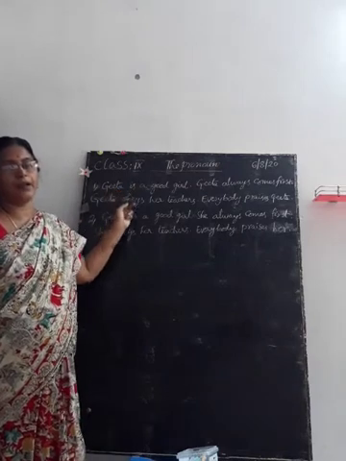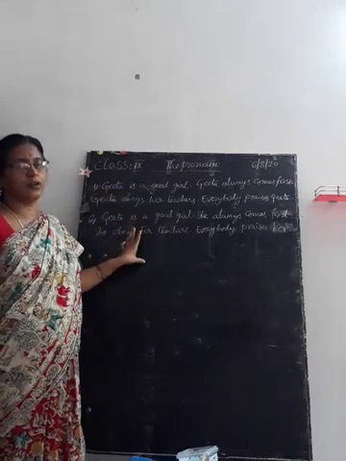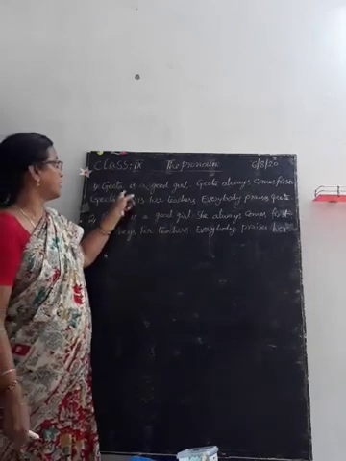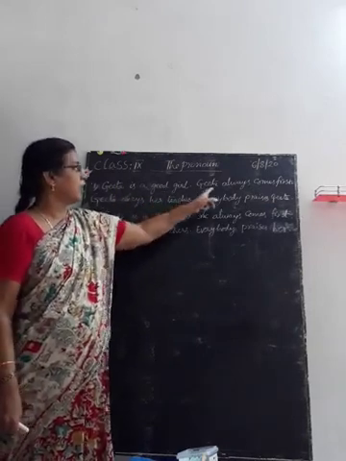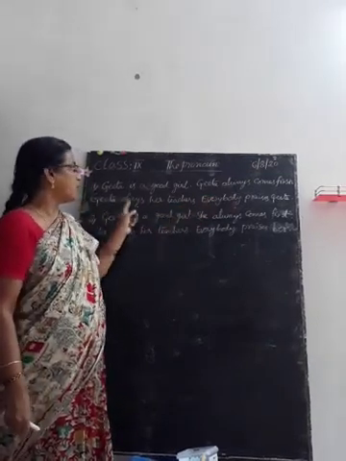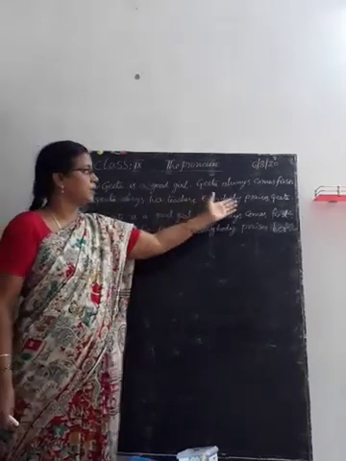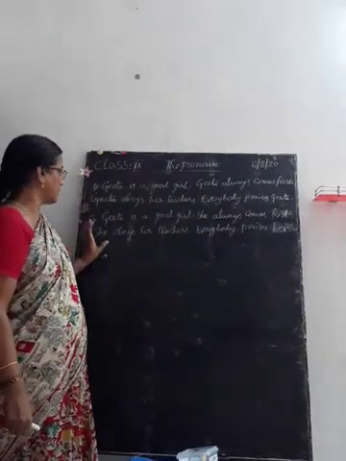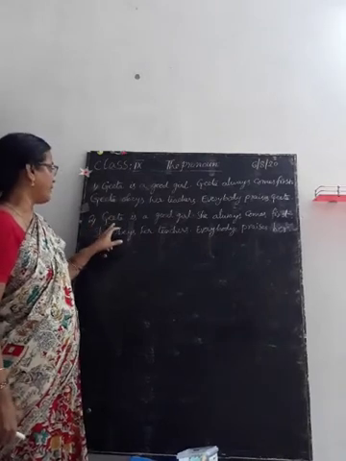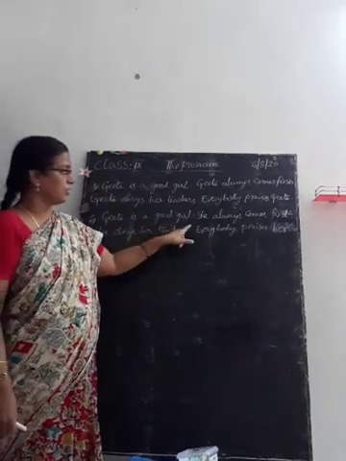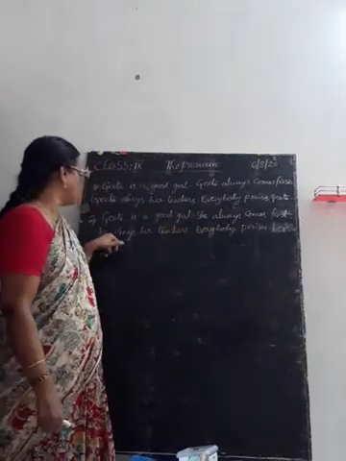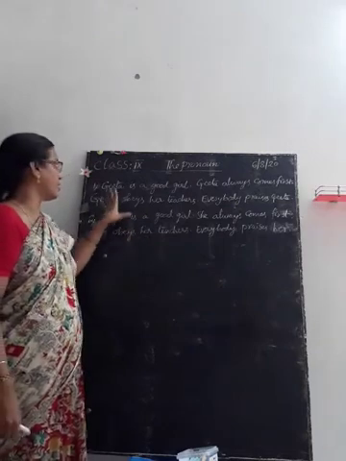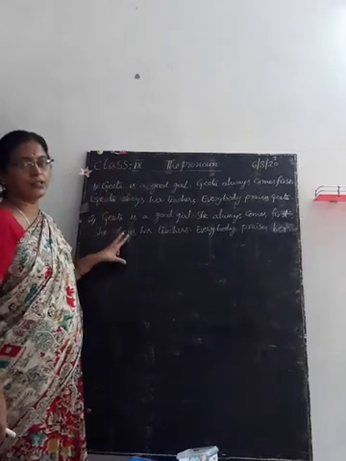Here, I have written two groups of sentences. Notice the groups of sentences. I am reading. Geeta is a good girl. Geeta always comes first. Geeta obeys her teachers. Everybody praises Geeta. That is the first group of sentences. In the second group, I have written: Geeta is a good girl. She always comes first. She obeys her teachers. Everybody praises her.